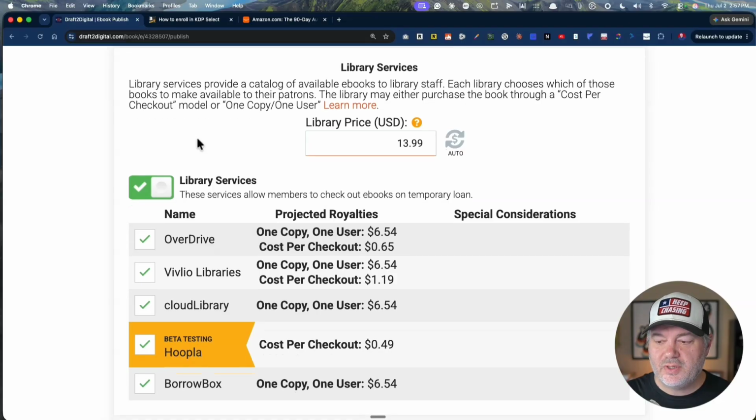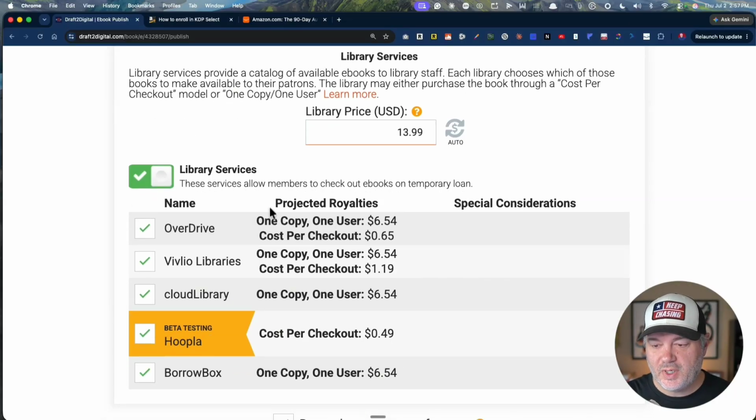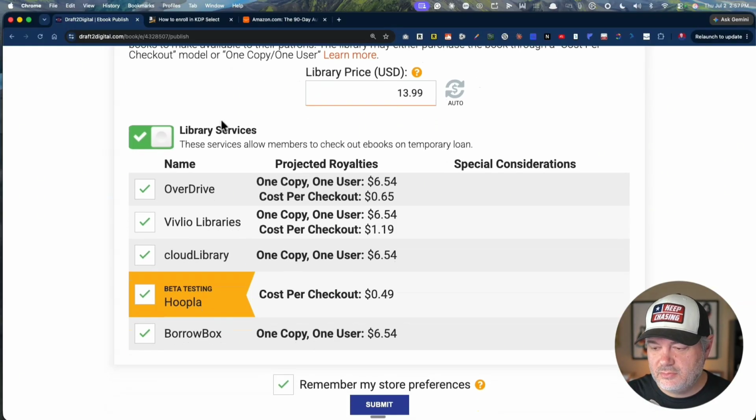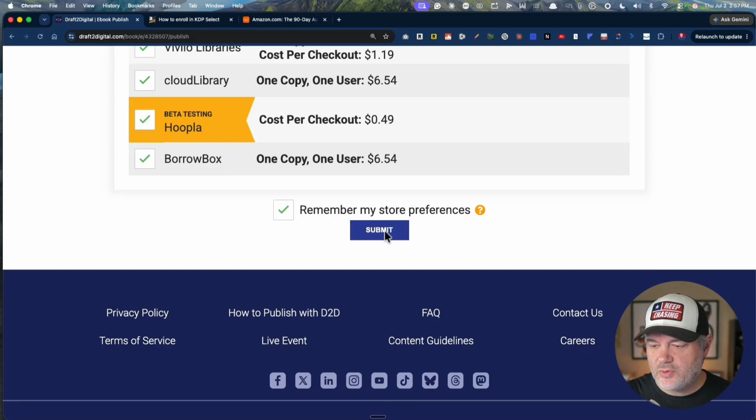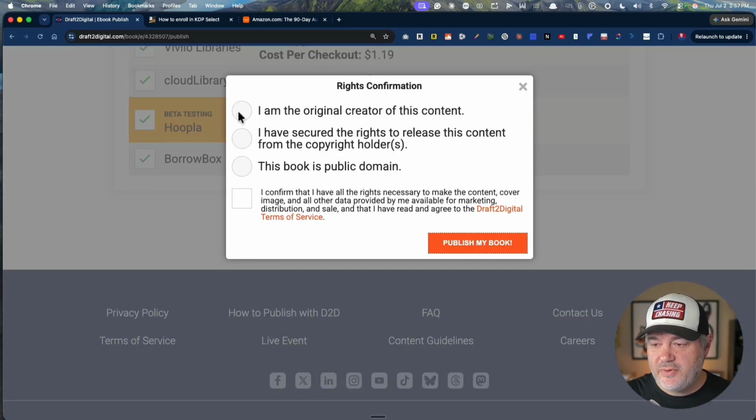That is typically because all of them operate differently, right? So it explains it here, but sometimes libraries are buying your whole copy and then they have the rights to distribute it, so you charge more, which is good news for you. You get to make more. All right, remember my store preference, submit. I am the original creator of this content. I confirm all the rights, publish my book. And guess what? That's it.